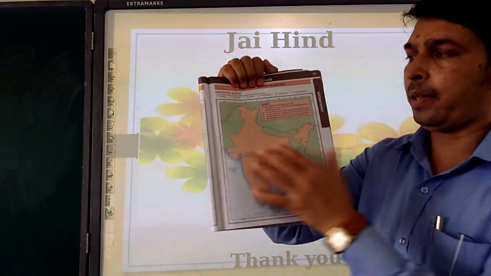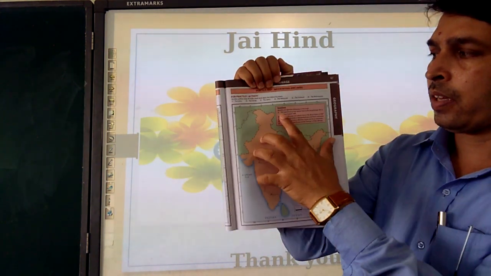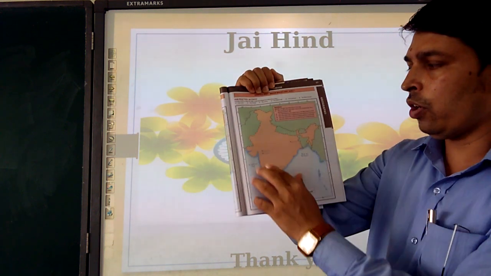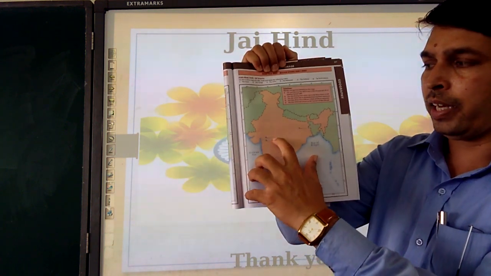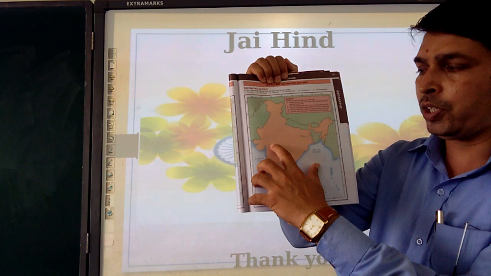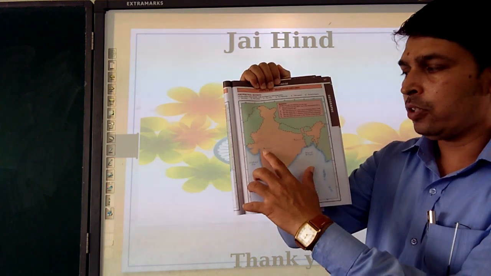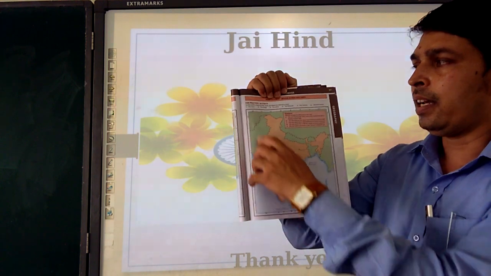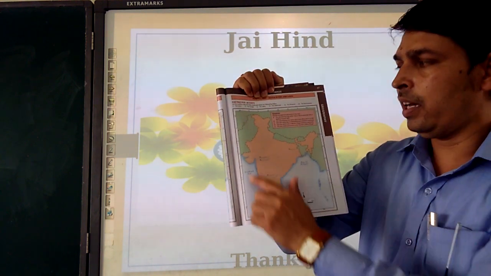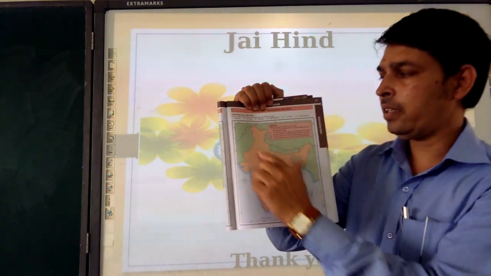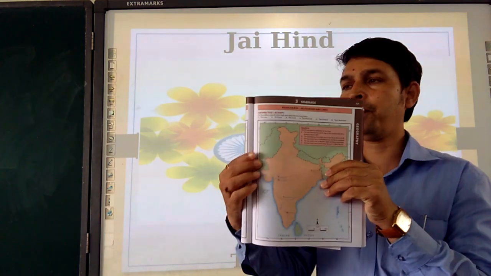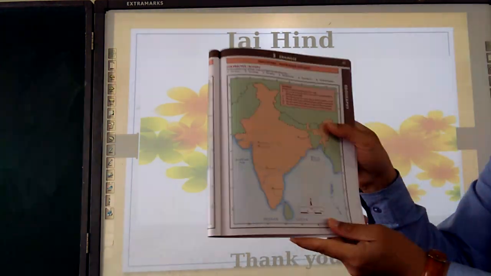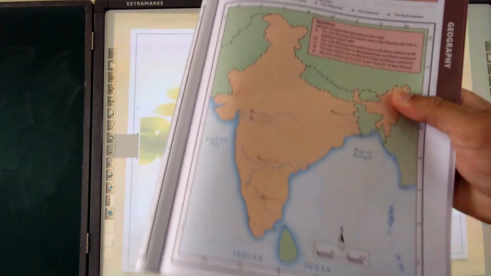This one is here. Please see it carefully. The questions will be like this only. Identify and label the following on the map. The river is mentioned in blue color. So which river is here? A, B. Like that, it is Narmada, and downside is Tapi. Like that, any lake can be there, and you have to write it. This type of question will be there. Please see it properly.